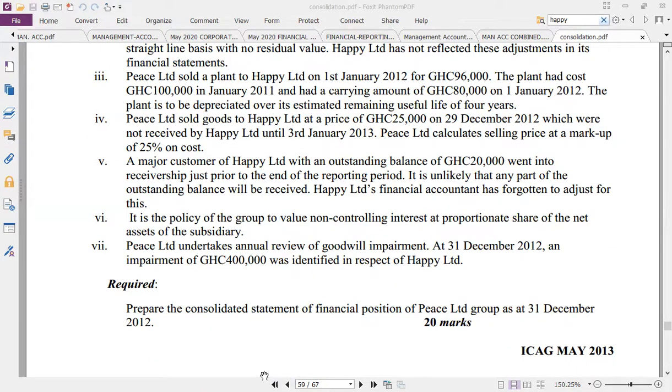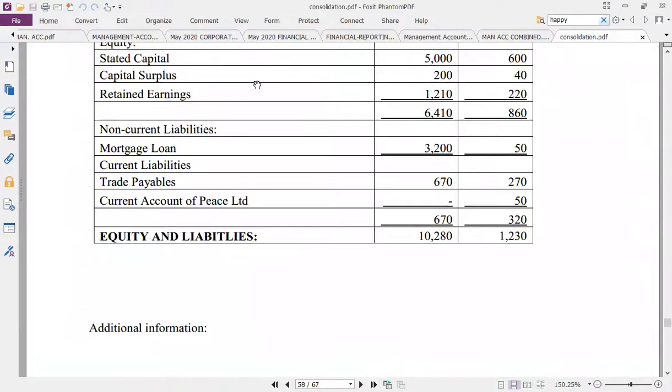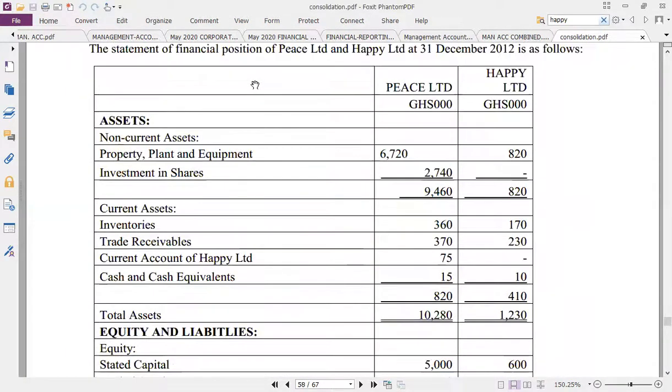Right after reading through the question like this, we scan the financial position. Scanning the financial position, pay maximum attention to the following. Number 1, when you see the word investment, or investment in subsidiary. First item, property, plant and equipment. And this is investment here, right? They say investment in what?